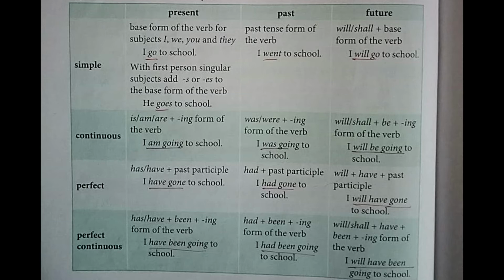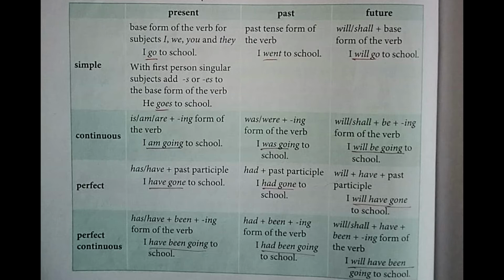Next is perfect continuous tense for past. That is past perfect continuous tense: had been plus ing form of the verb. That is had been going to school. That is, I had been going to school, or I had been playing since morning, and many more others.